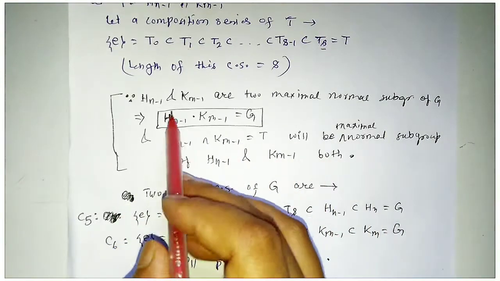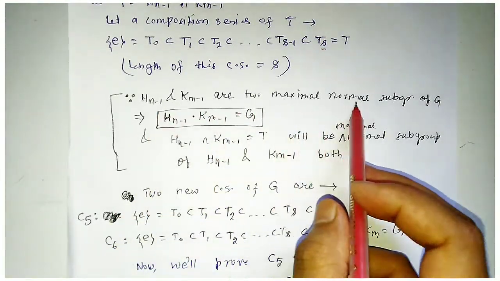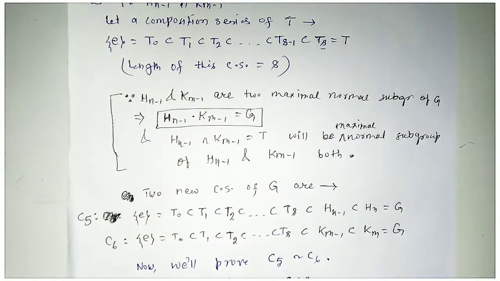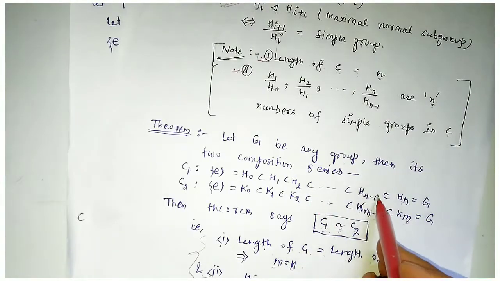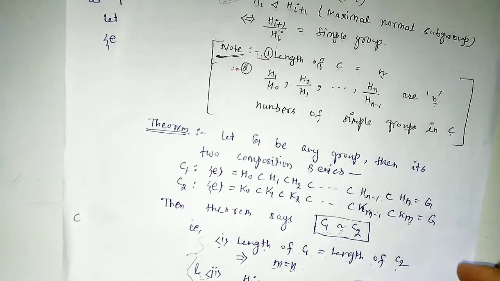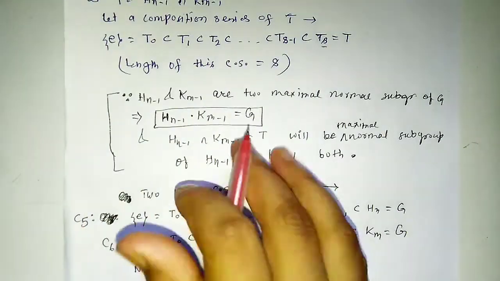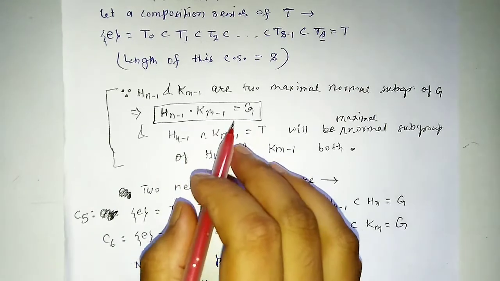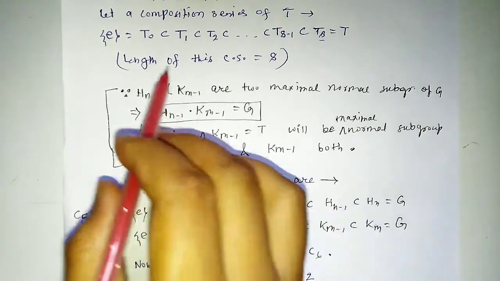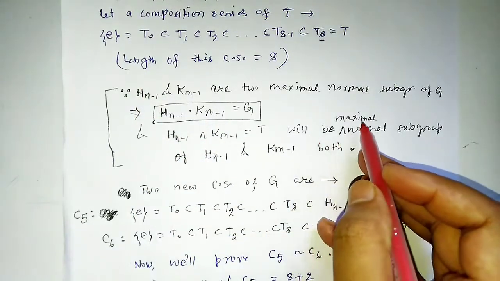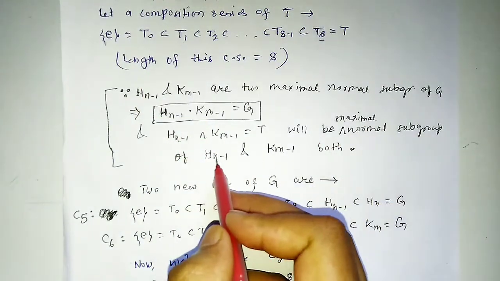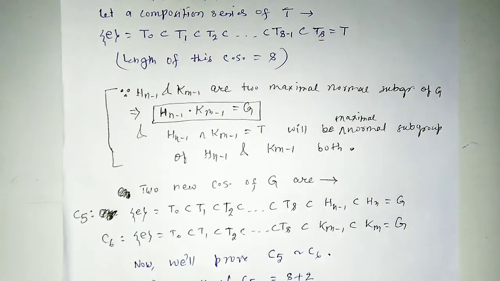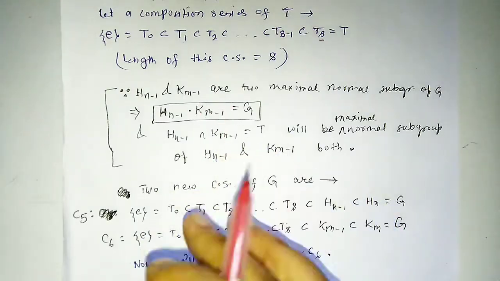Now, as these are two maximal normal subgroups Hn-1 and Km-1 from the composition series C1 and C2, these are the maximal normal subgroups of G. So from the theorem, the product of these two maximal normal subgroups will be equal to G, and the intersection is equal to T, which from our assumption will also be a maximal normal subgroup of both Hn-1 and Km-1. These are the theorems, and we will use this theorem in our proof in the next step.